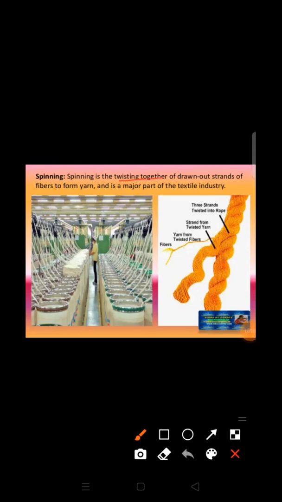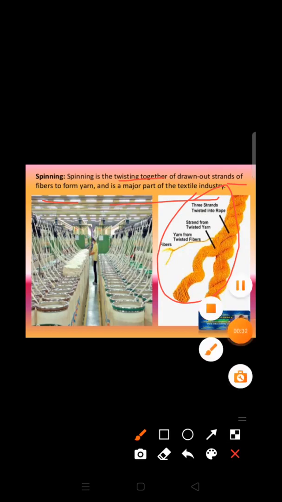Spinning is the twisting together of drawn out strands of fibers to form yarns and is a major part of the textile industry. So basically spinning is the process of changing fibers into yarns. In this process, several short fibers are twisted together to form a long continuous thread which is known as a yarn. So in this process, two, three or more strands of fibers twist together to form a long continuous thread that is known as yarn.